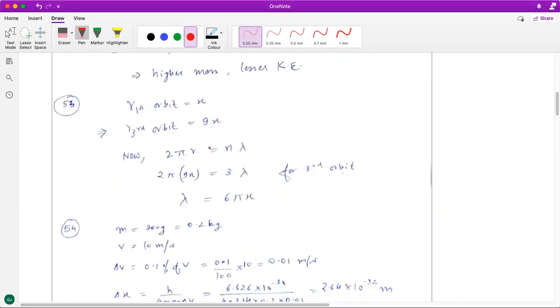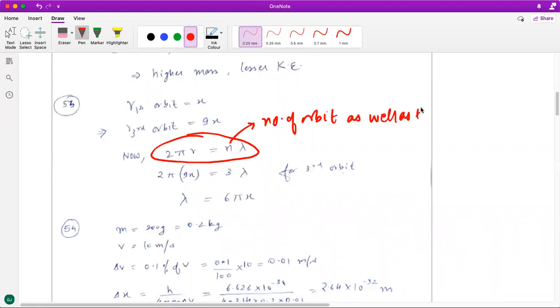Then in the 53rd question, you have been asked to talk about the de Broglie wavelength of the electron in the third orbit, right? So when this relationship is used to get the de Broglie wavelength, 2 pi r is equal to n lambda. This n represents the number of orbit, as well as the number of waves in the orbit.